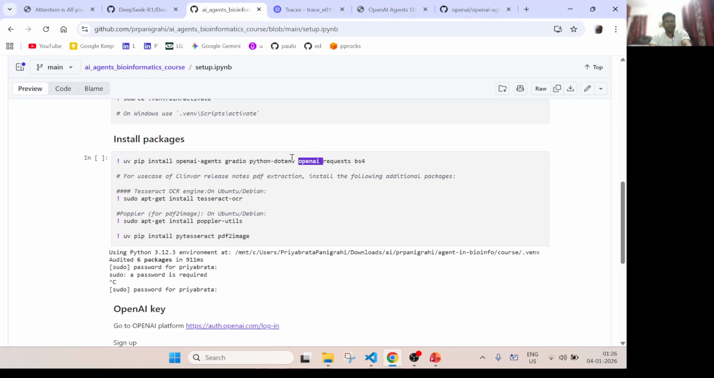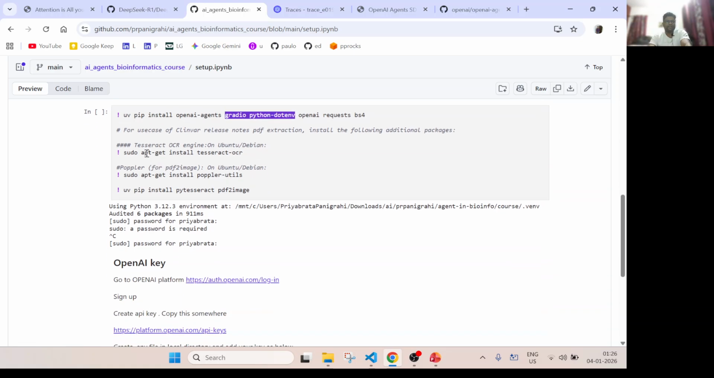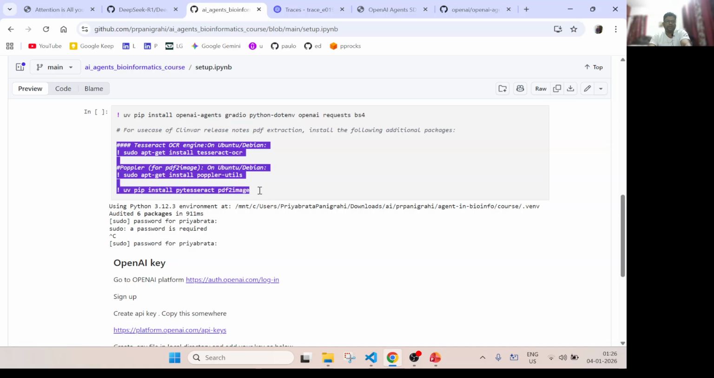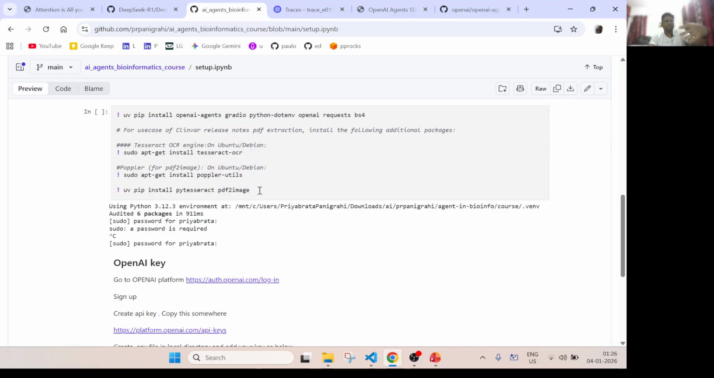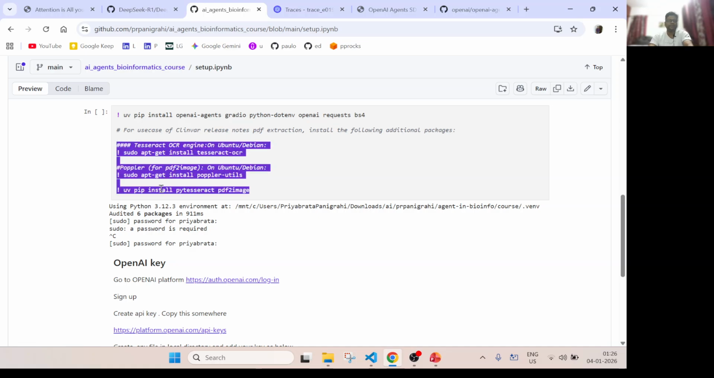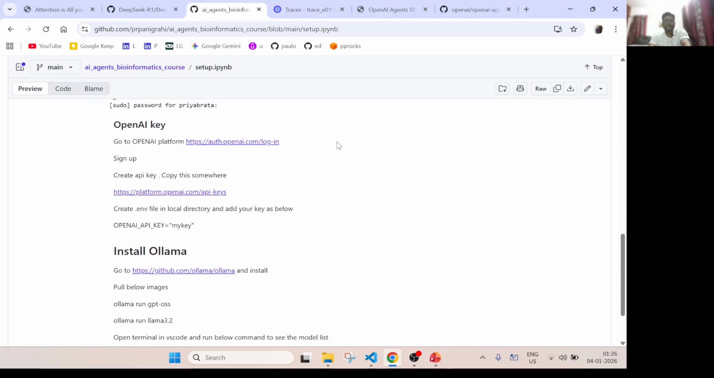Particularly, we need the OpenAI Python library, Gradio, and others for other applications. I will talk about that. Some others are optional, depending on the use case. For one use case we will need an optional one, but the main thing is OpenAI.